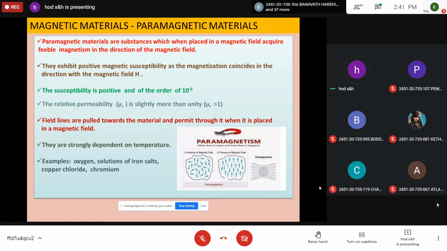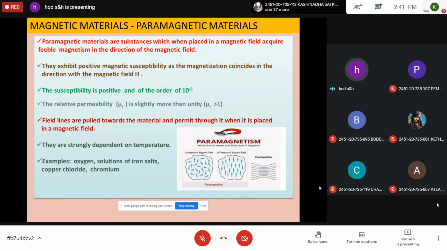That's why they allow the magnetic lines of force. When placed in the magnetic field, the field lines are pulled towards the material and pass through it. That means that in the presence of the field, it orients in the direction of the field.